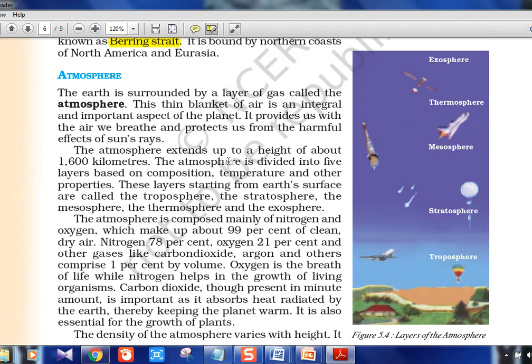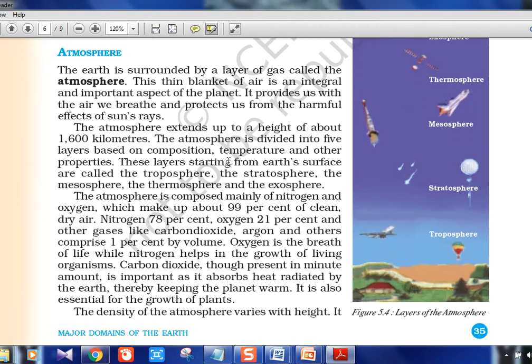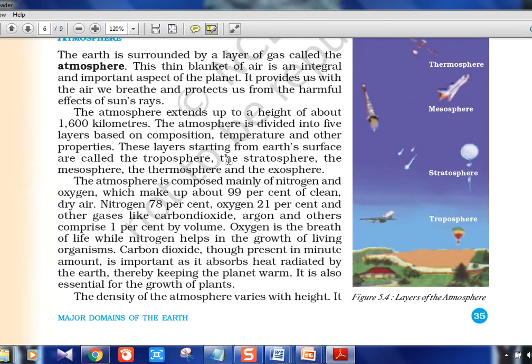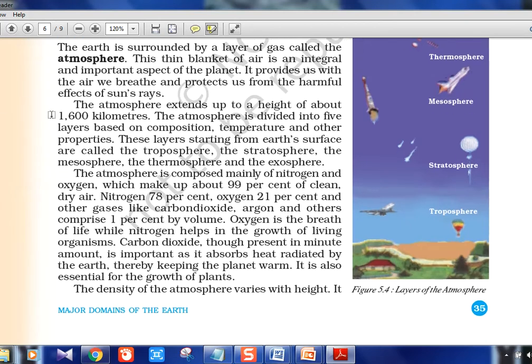Everything we are going to see in detail in the chapters later. In class 6th, you just have to see these images and get used to it. Nothing in detail, we'll do it later. Atmosphere height extends up to 1600 kilometers, divided into 5 layers based on composition and temperature. There are a lot of factors which decide these layers. It's not just temperature or just pressure.